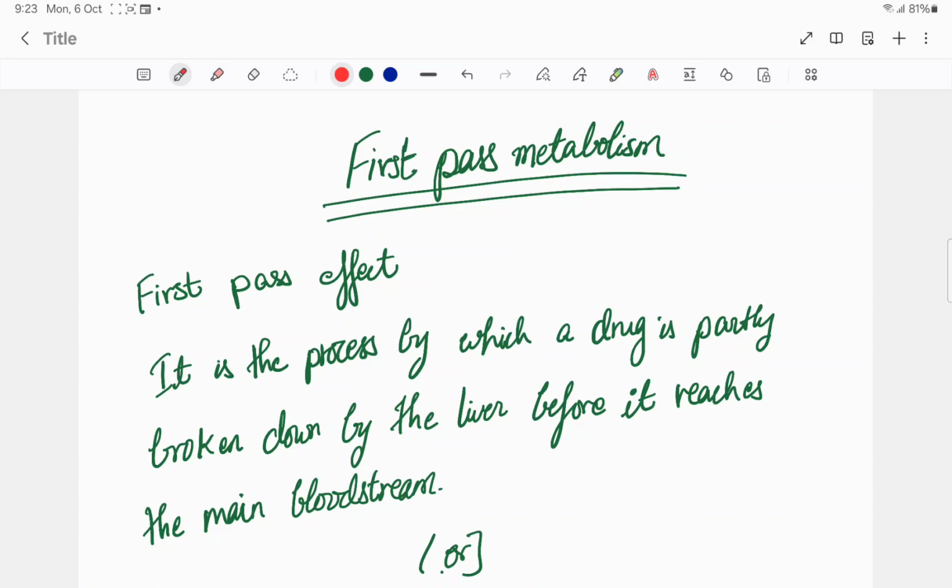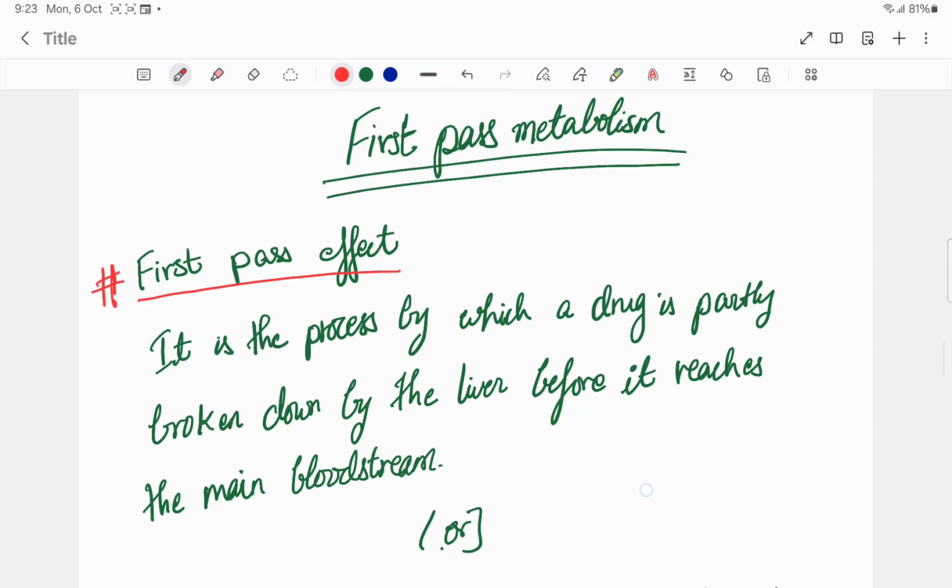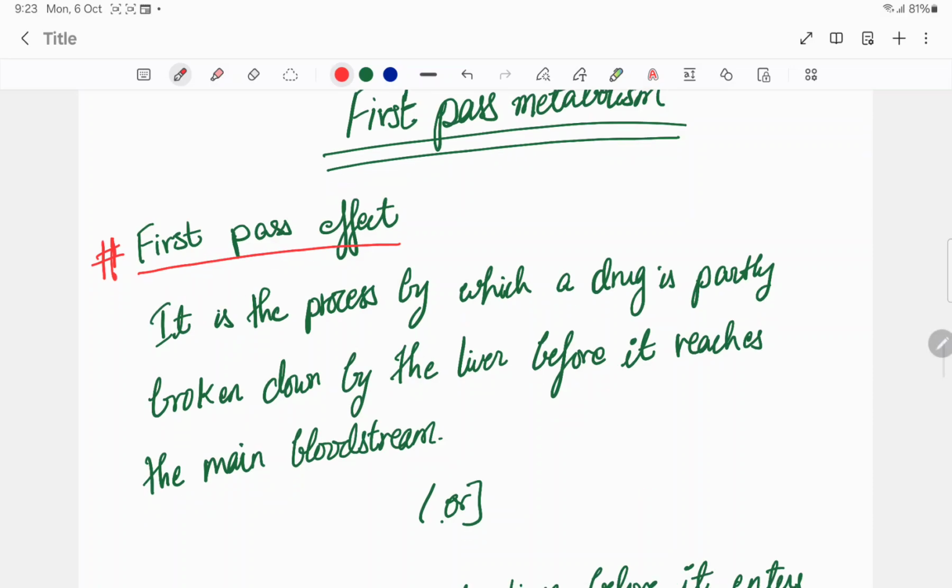First pass metabolism is also known as first pass effect. If you look into the simple definition of first pass metabolism, it is a process by which a drug is partly broken down by the liver.